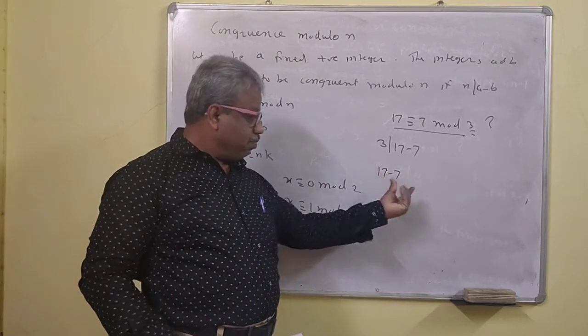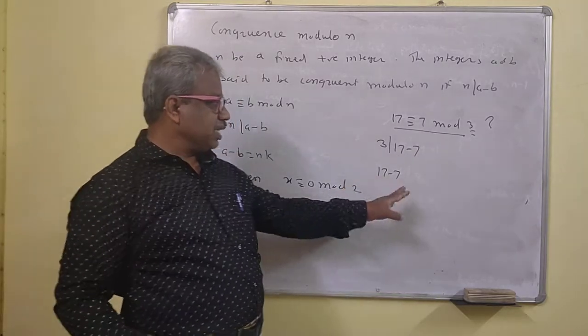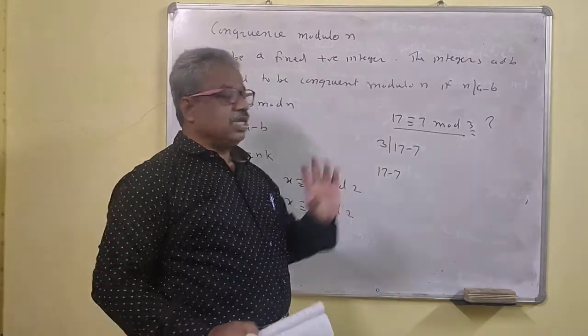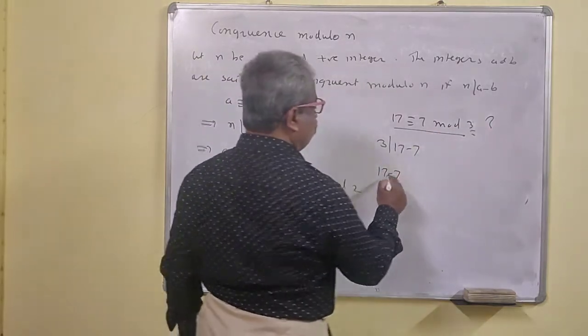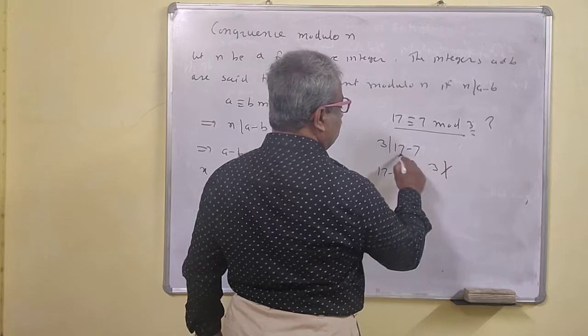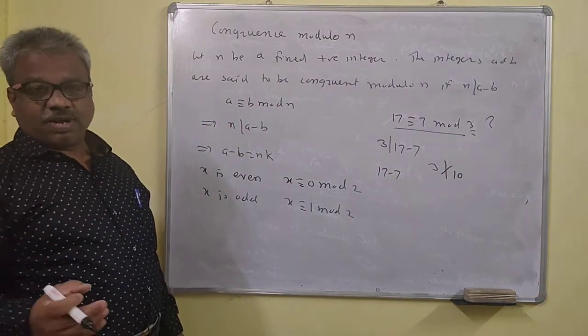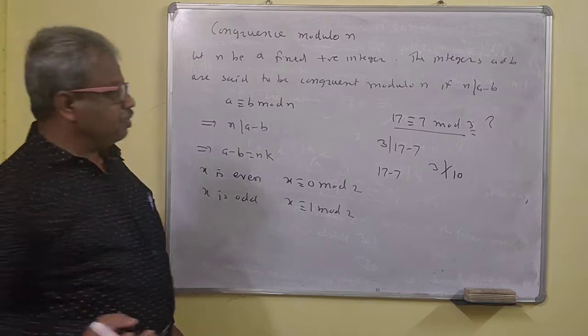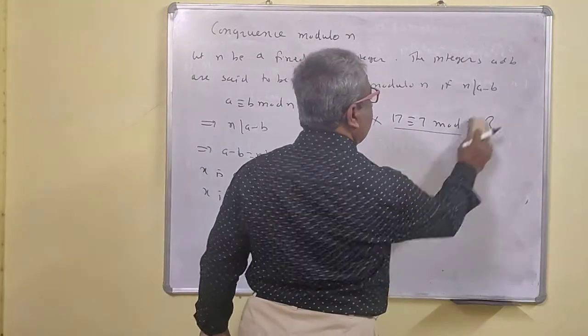So this is not true, because 3 does not divide 10. You cannot write 10 as a multiple of 3. 10 is not a multiple of 3. So this is not true.